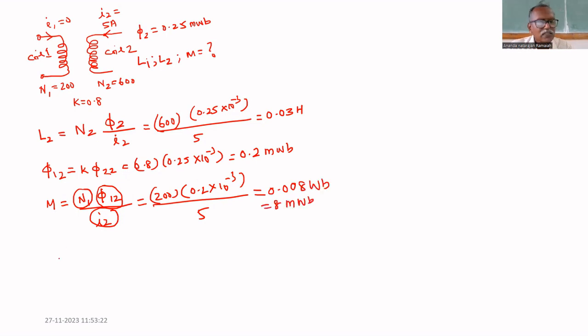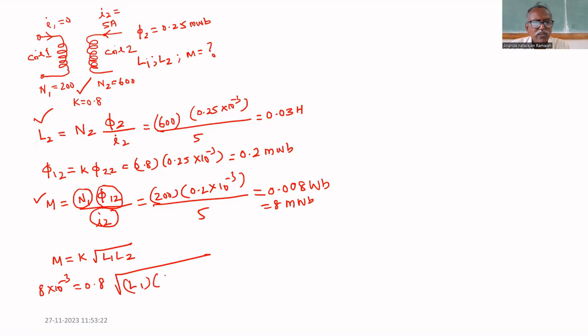We know one relation: M equal to K multiplied by the square root of L1 L2. Here we know L2, we know M, we know K. So substitute all this and find L1. 8 into 10 power minus 3 equal to 0.8 square root of L1 times L2, where L2 equal to 0.03.